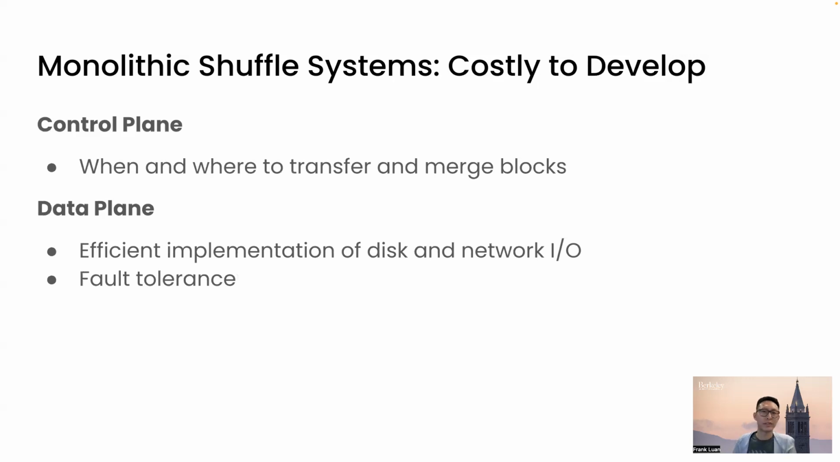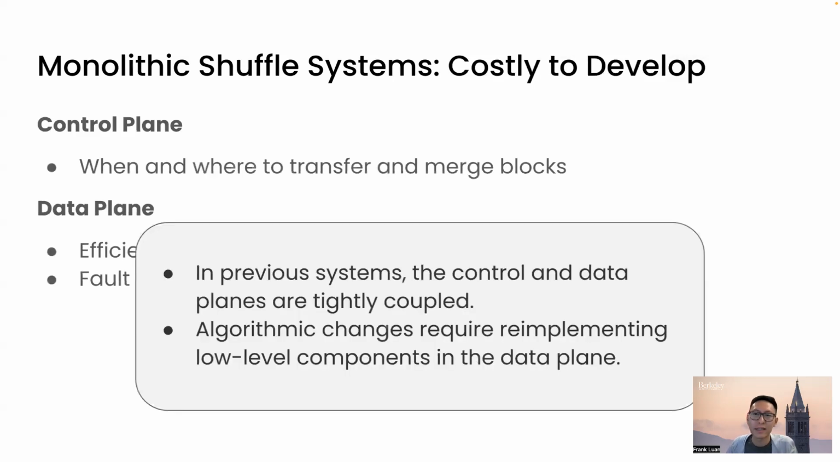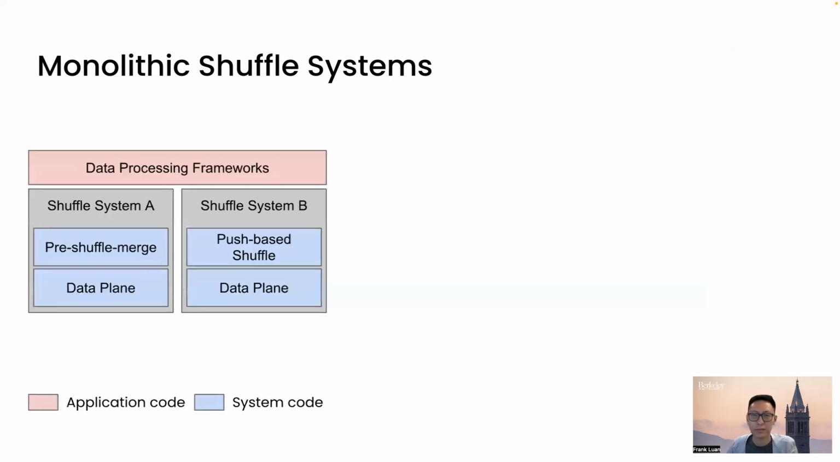We noticed that in previous systems, the control and the data plane are implemented using low-level frameworks such as RPC, and they are tightly integrated together in the implementation. Therefore, although the primary change is in the control plane, such as changing the timing or the location for merging blocks, because of this tight coupling, these control plane changes require creating a new system, which requires re-implementing a lot of the low-level system components in the data plane.